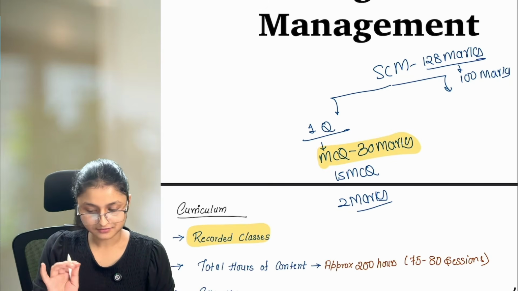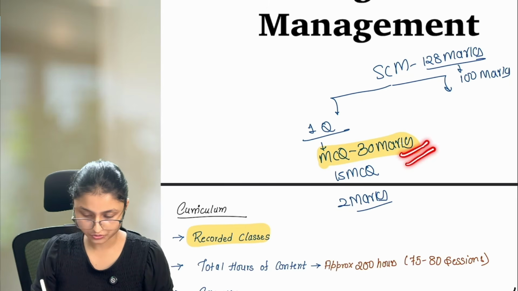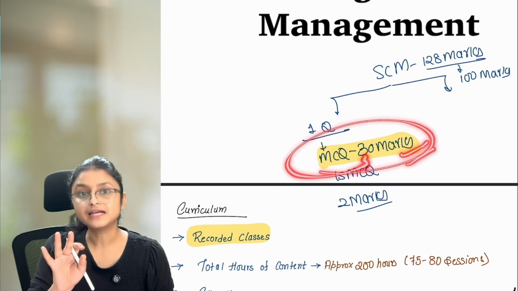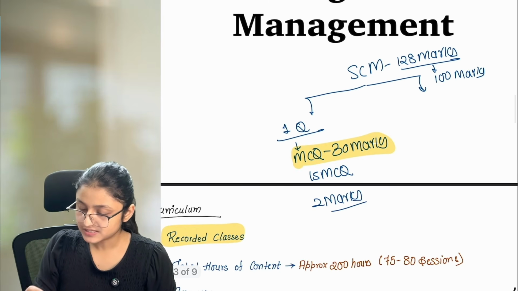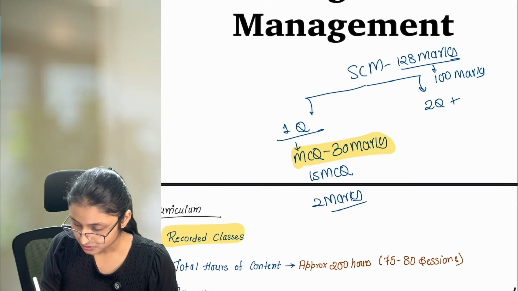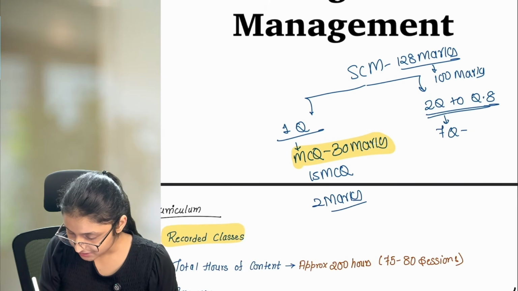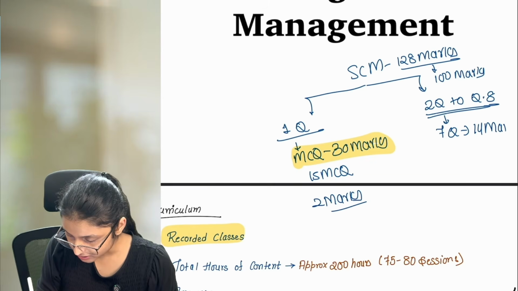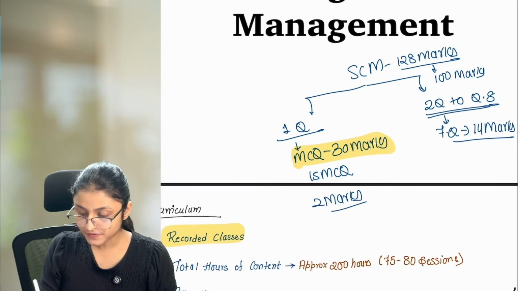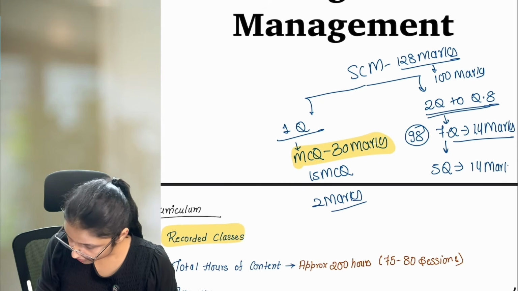Okay? And if you want to score exemption or more than that, it is very important for you to cover these MCQs. How we are going to cover these MCQs, I'll definitely tell you about that. First, let's talk about the next part of your questions, which is from question number 2 to question number 8. Total 7 questions are there, and each question will be of 14 marks. 7 questions of 14 marks, that means total 98 marks. But out of these 7 questions, you need to answer only 5 questions. Each question is going to be for 14 marks.